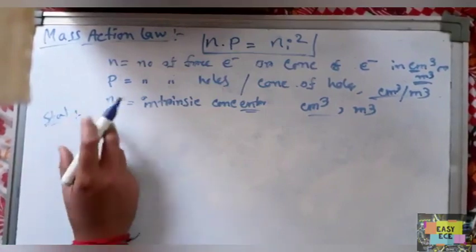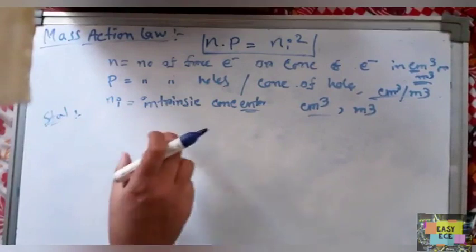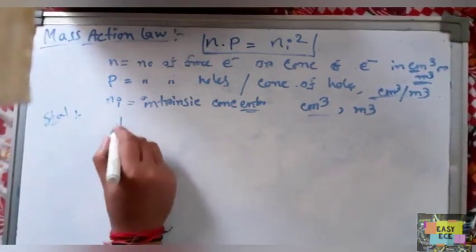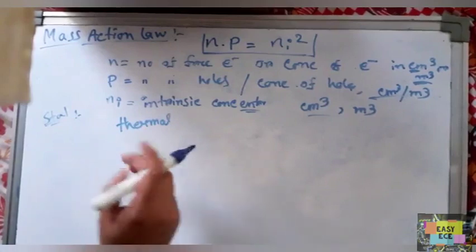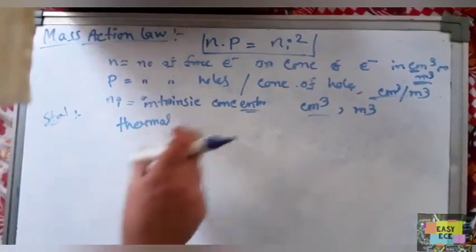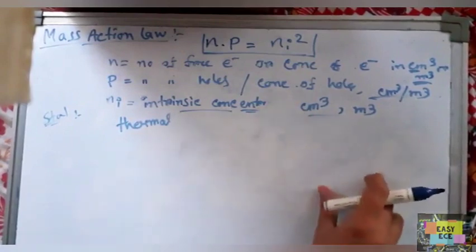I'm saying that in an extrinsic semiconductor under thermal equilibrium. There are two types of semiconductor: one is intrinsic, another is extrinsic, that is impure.